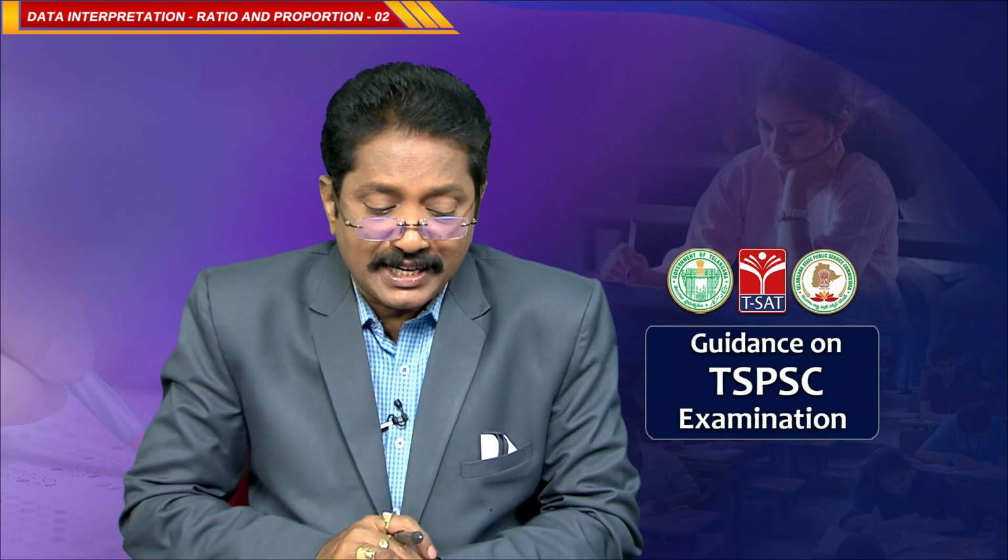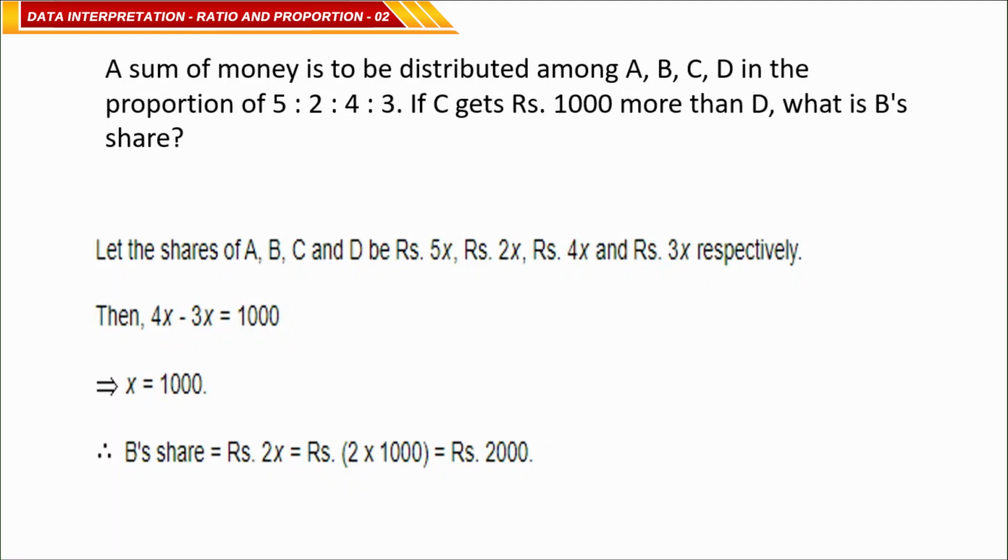A sum of money is to be distributed among A, B, C and D in the proportion 5 is to 2 is to 4 is to 3.